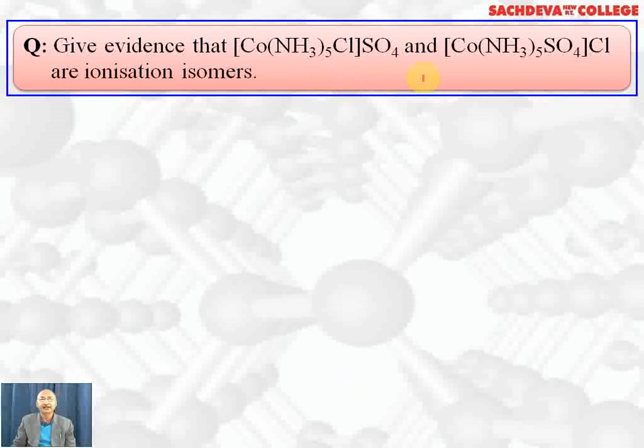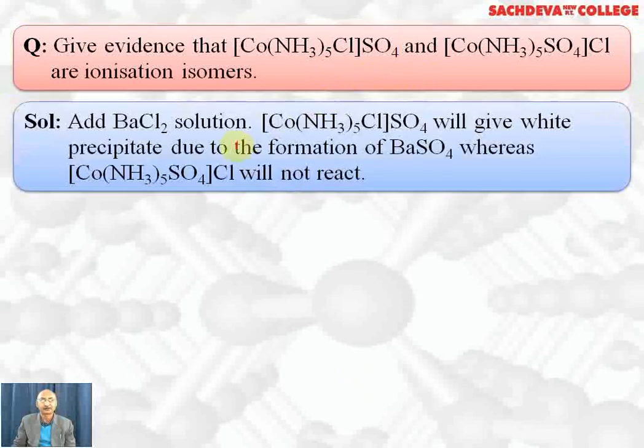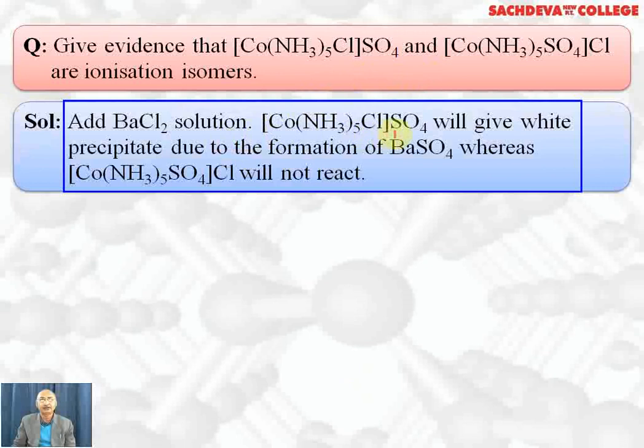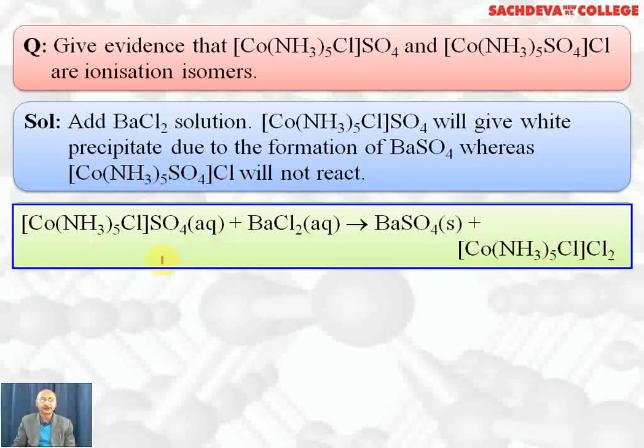Give evidence that these two are ionization isomers. Add barium chloride solution. This complex will form a white precipitate due to the formation of barium sulfate, whereas [Co(NH3)5SO4]Cl, with sulfate inside and chloride outside, will not react because here the counterions are chloride ions, which will not react with barium chloride. This is the reaction which is taking place. Barium ions react with the counterion sulfate ion to form BaSO4 solid, and the sulfate ion will be replaced by chloride ion, which will become the counterion now.